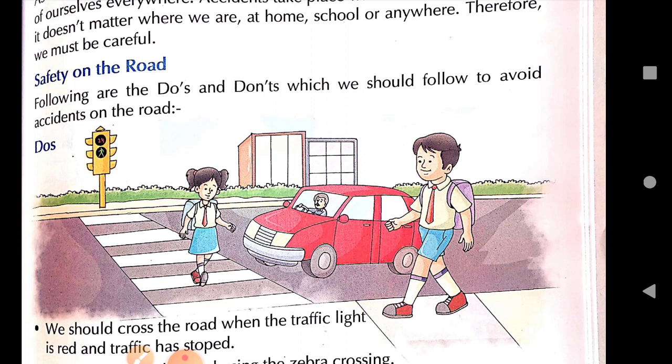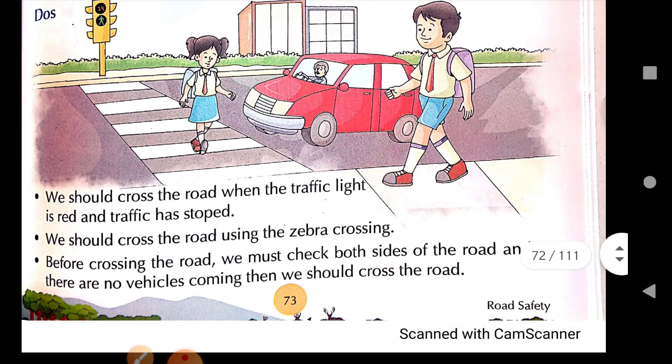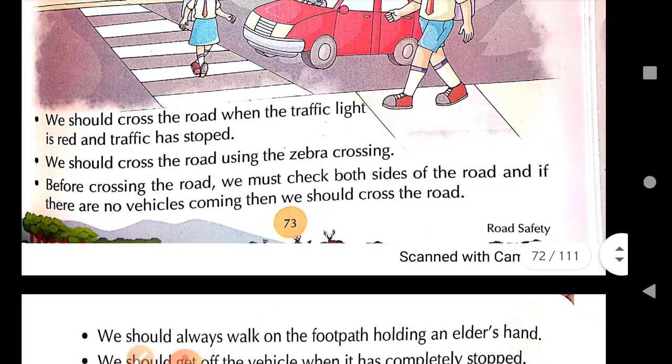Crossing through the zebra crossing will not cause any accident because all the vehicles are stopped.